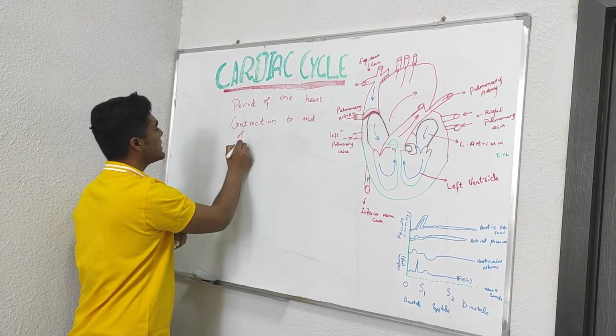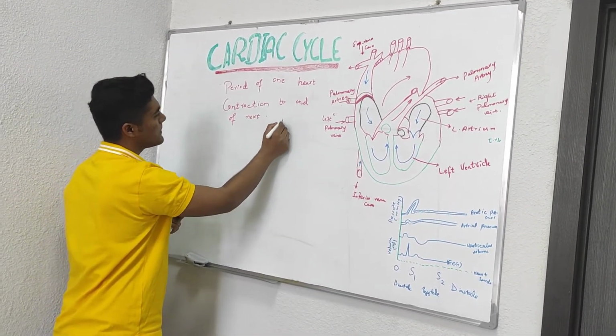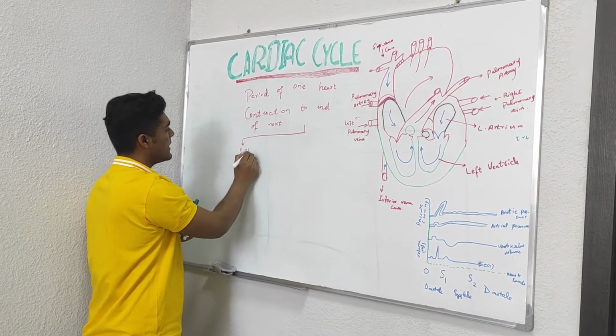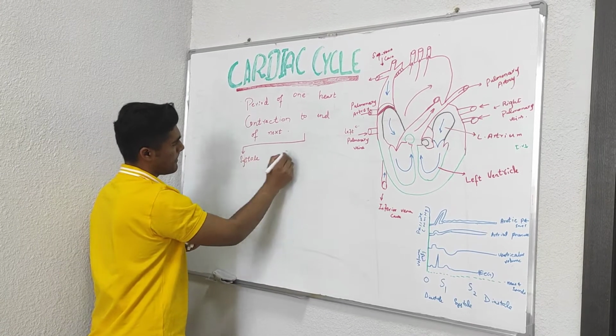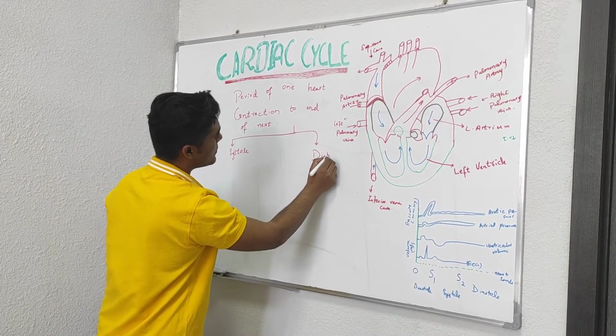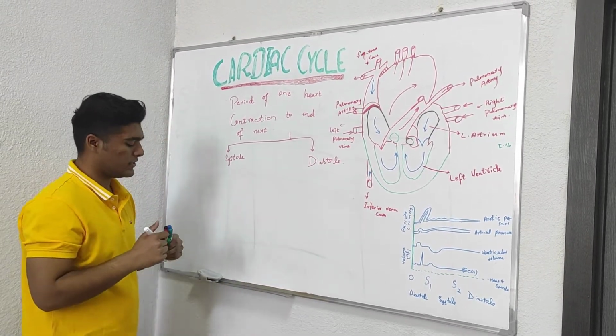That period is the cardiac cycle, and we have two phases in it: systole and diastole. In this tutorial, we are going into complete detail of both.